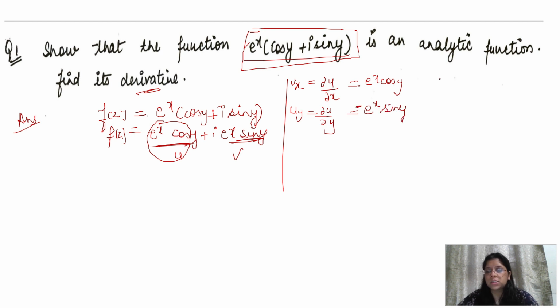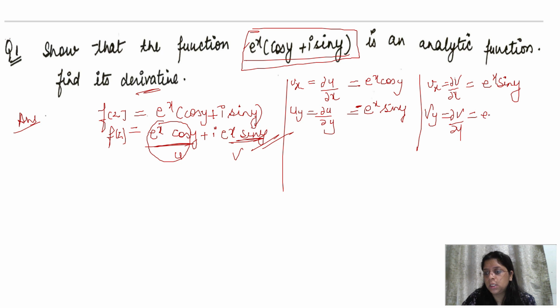Then for v, equal to e to the power x sin y, vx is e to the power x sin y, and vy is e to the power x cos y.